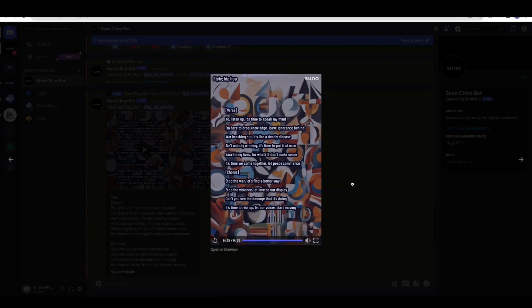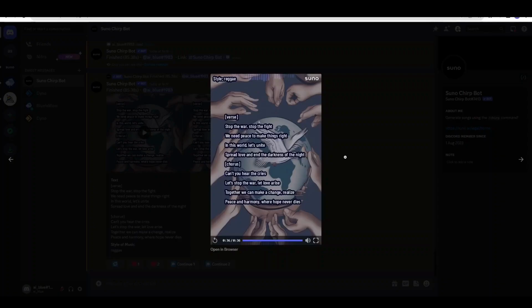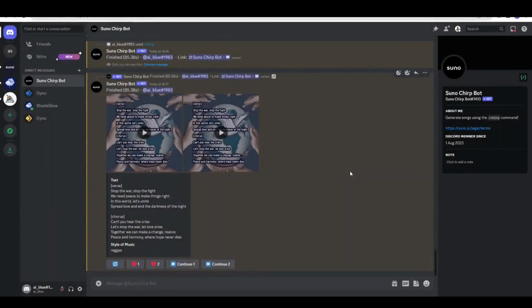That actually sounds good. In fact, I think I prefer the second one to the first one. So there we have it. We have 3 different styles of music, and they're all generated by AI in a minute basically. So you simply say the style of music you want, what the song is about. You can make it better by obviously writing your own lyrics.